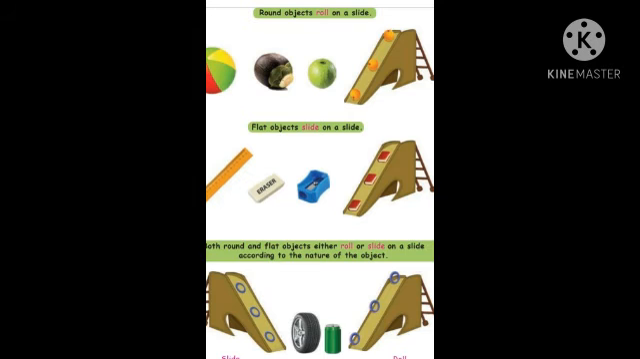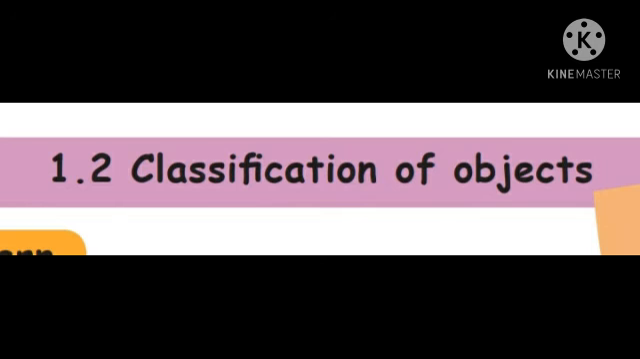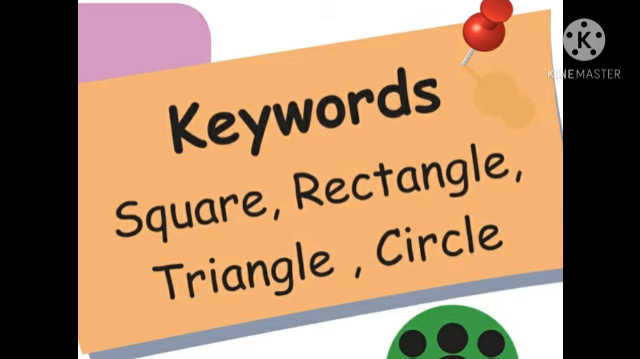Now today we are going to learn the next lesson, 1.2, classification of objects. What are the keywords? Square, rectangle, triangle and circle.